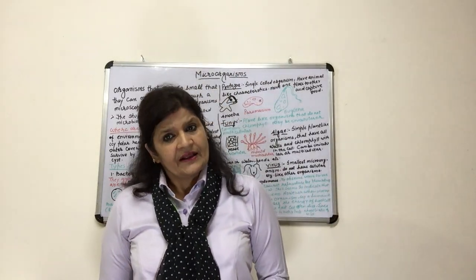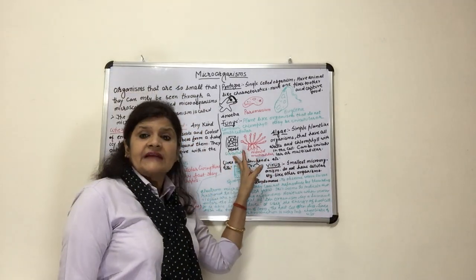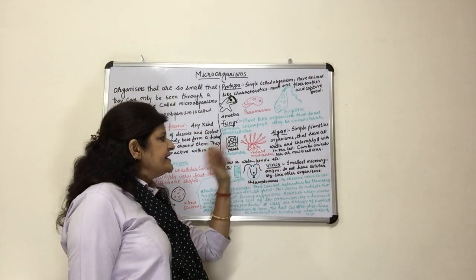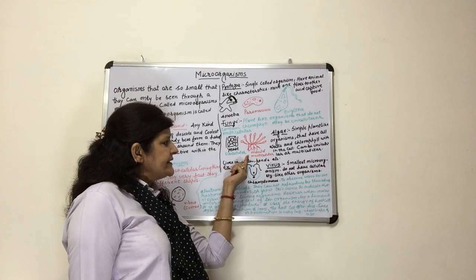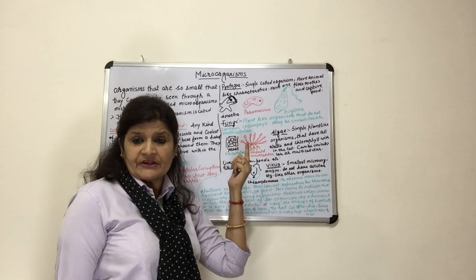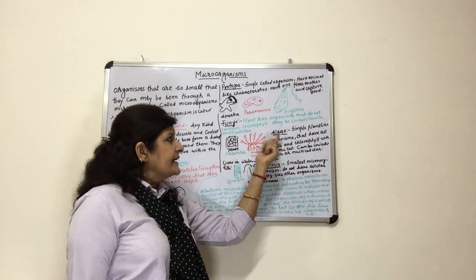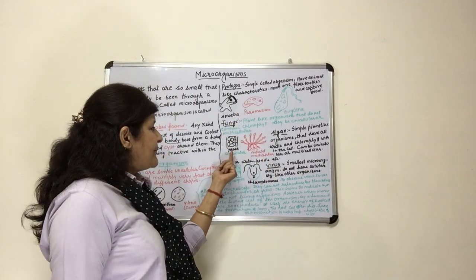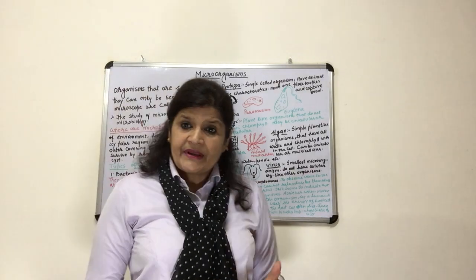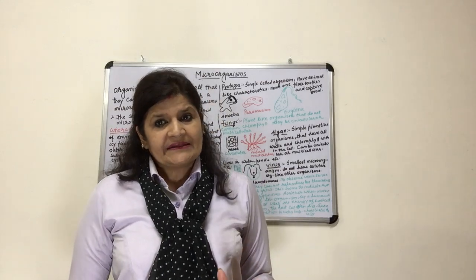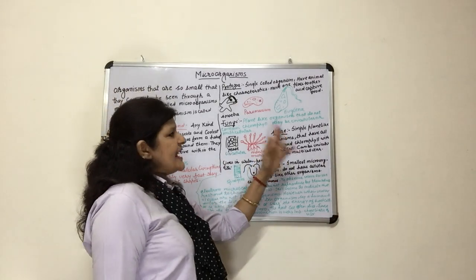Some fungi are unicellular, and the example of unicellular fungi is yeast. Other fungi can be multicellular, and the example of multicellular fungi is mold. This is yeast, and yeast is unicellular. It is fungi, but it is unicellular. It means that fungi can be unicellular and it can be multicellular, right? Understand?